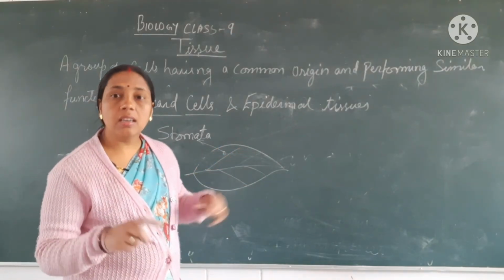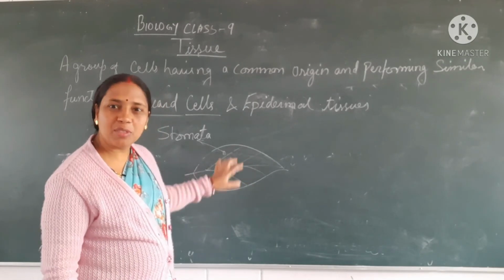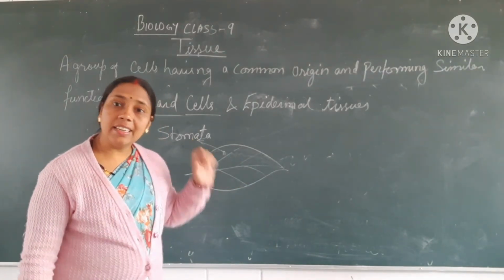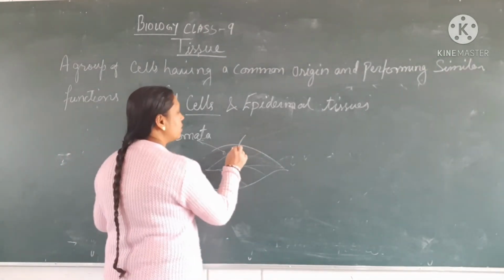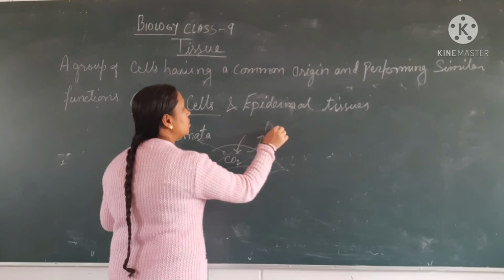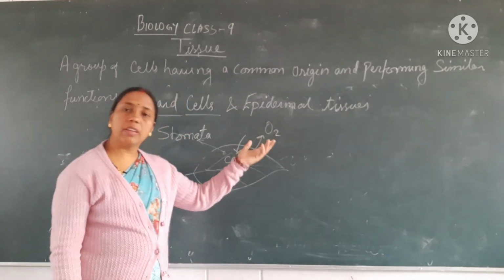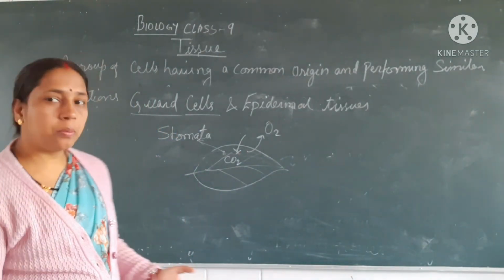It is, tell me, carbon dioxide. Carbon dioxide is being absorbed by the plants, and in turn plant releases which gas? It is oxygen. Okay, so we can make it like this: CO2 and O2. Right? O2 is given by the plants. Okay, and carbon dioxide is absorbed by them.